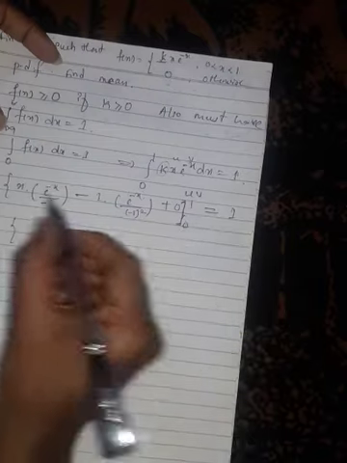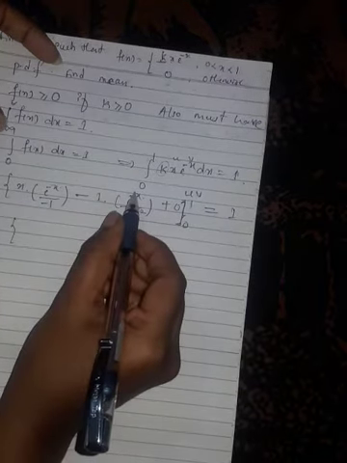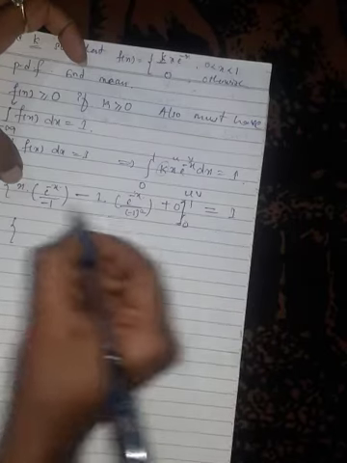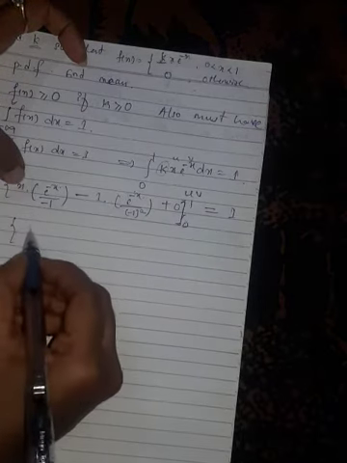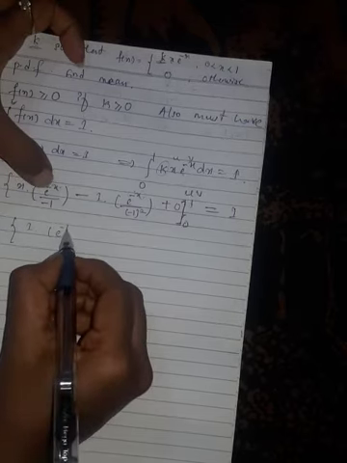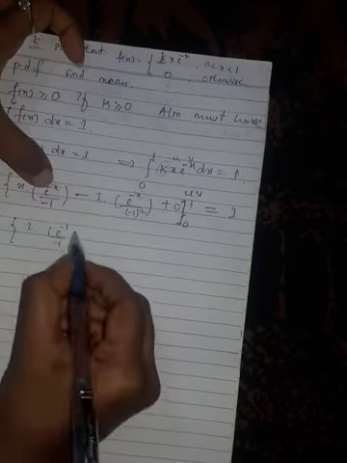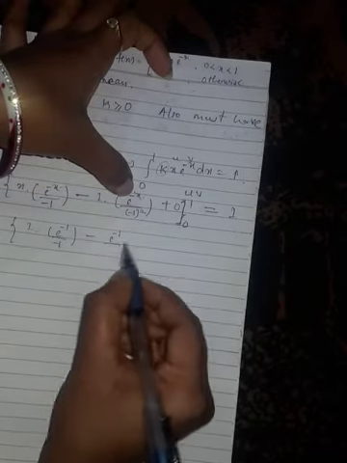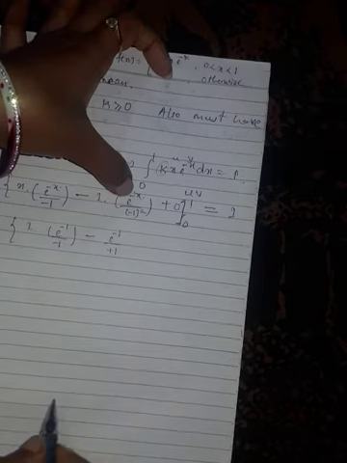Now apply upper limit and lower limit in place of x. So here upper limit 1, in place of x I put 1 into e raised to minus 1 divided by this minus 1, minus e raised to minus 1 divided by 1 square is plus 1.